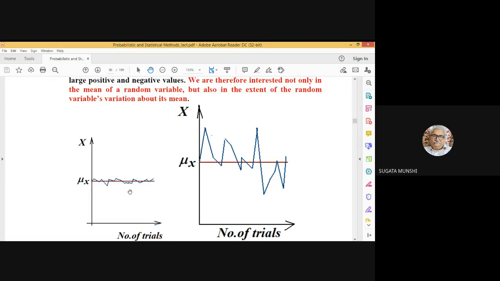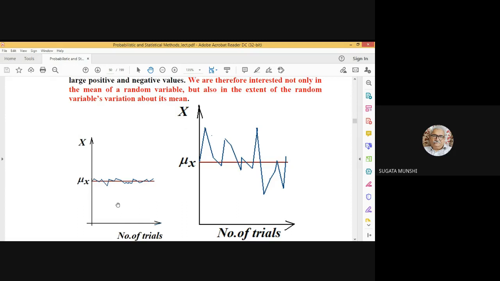Expectation of x minus mu x is the expectation of x minus expectation of mu x. Expectation of mu x is mu x itself, and expectation of x is again mu x. So expectation of x minus mu x is actually 0, irrespective of the nature of the random variable and irrespective of the value of mu x.